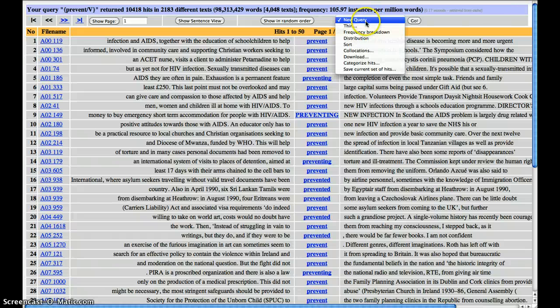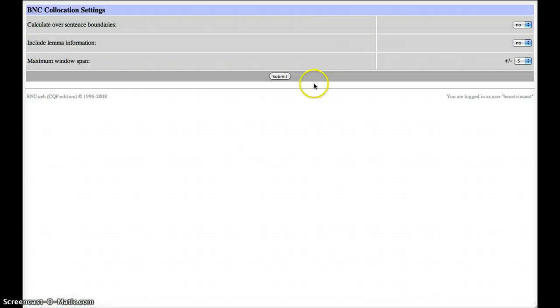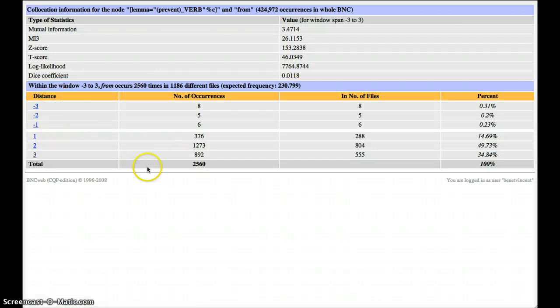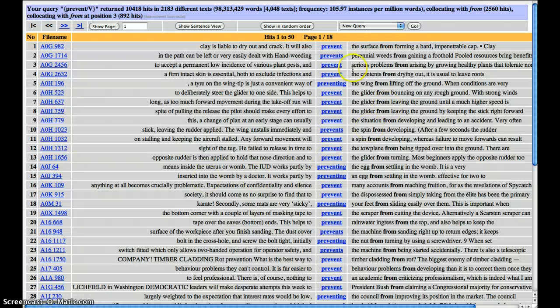So one suggested way of getting just the from ones with the relevant hits is to look at collocations. With the settings I have, and log likelihood and this span, from is the most common collocate, in fact the most significant collocate. I'm interested in instances where from is after prevent, and I'm going to stick to ones where there's two intervening words, so that means from is the third word, and you'll see what I mean. So there's always two words in between prevent and from.